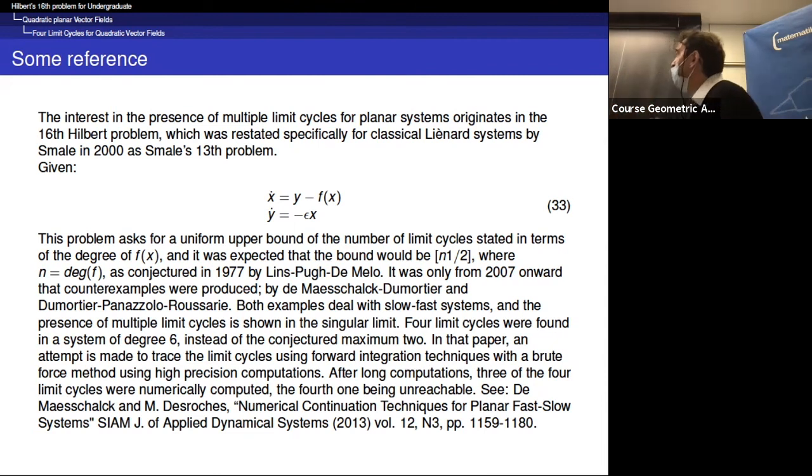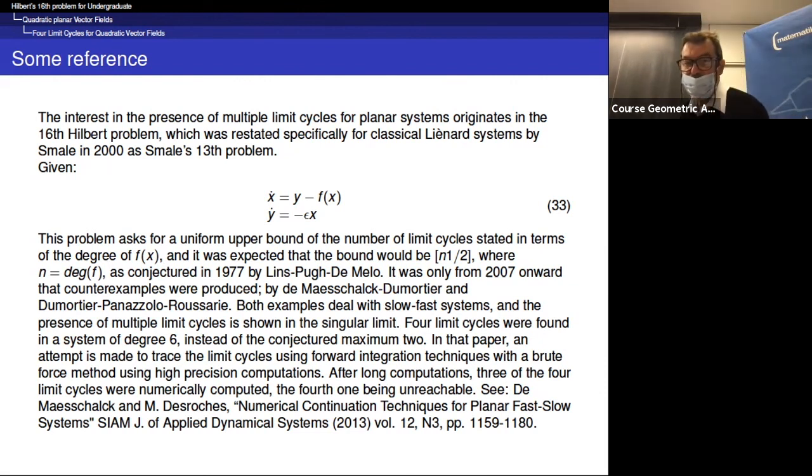And specialists agree certainly with this, because we expect that this family of equations is somehow easier to investigate than the full class of planar vector fields, polynomial planar vector fields. So the problem now asks for a uniform upper bound of the number of limit cycles stated in terms of the degree of f. And there was a very nice contribution in 1977 by Lins, Pugh, and de Melo.